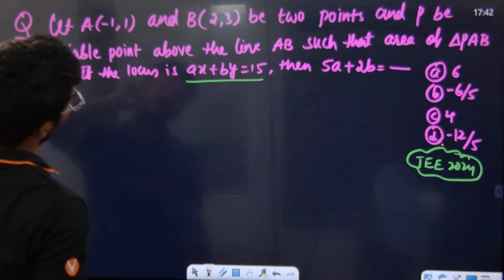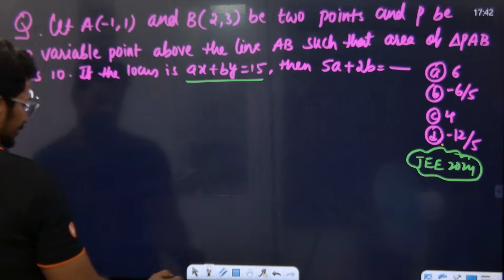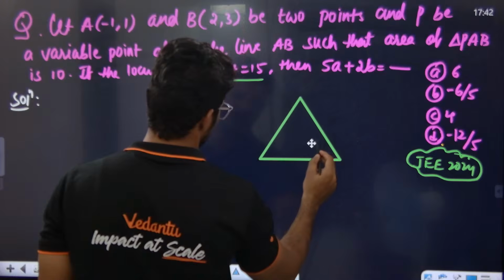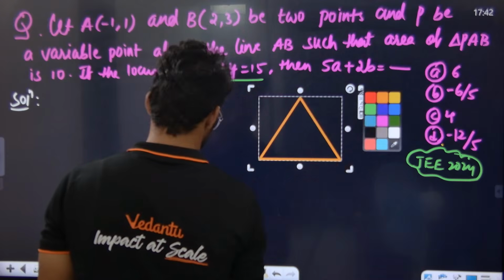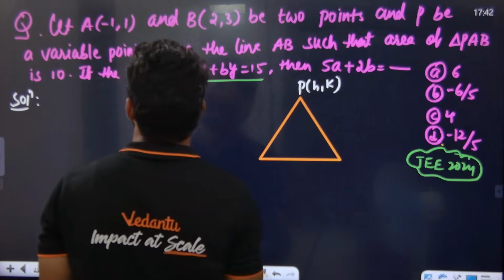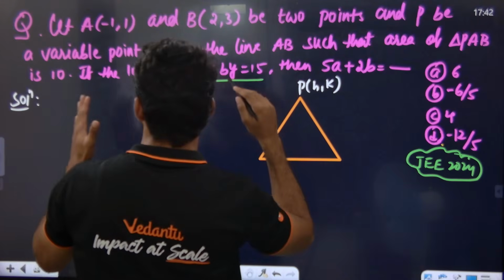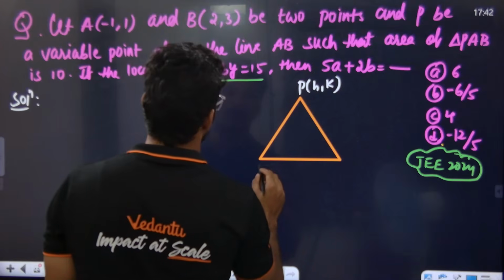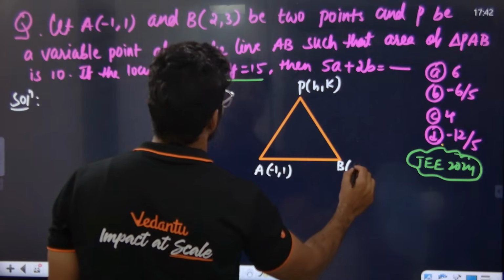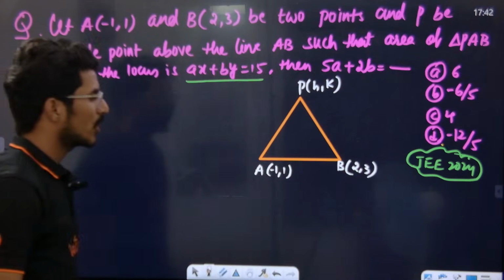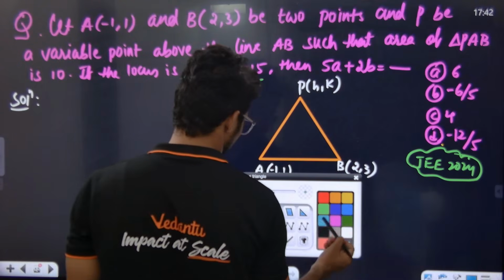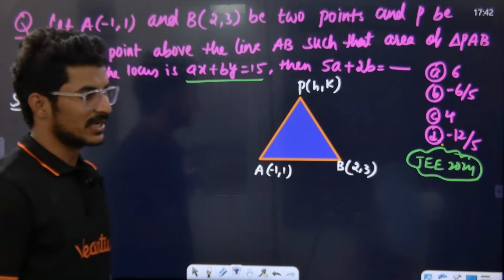Sir, A, B be 2 points, P be a variable point. So P be a variable point means the triangle will be like this. The coordinates of the point P we don't know, let's say h, k, and such that area of the triangle is 10. A point is -1, 1, B point is 2, 3. Area of the triangle they have given. We need to find out the area of the triangle.